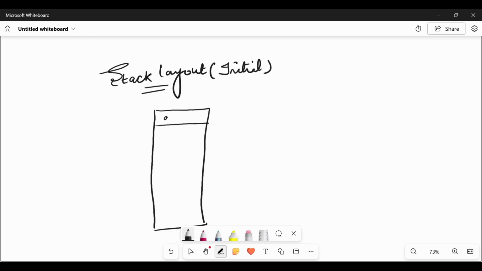Here it is argc, argument count, argv 0, argv 1 and in a similar way argv n, and then comes envp 0, envp 1, in a similar way envp n. Sorry, it's not n, it's null.